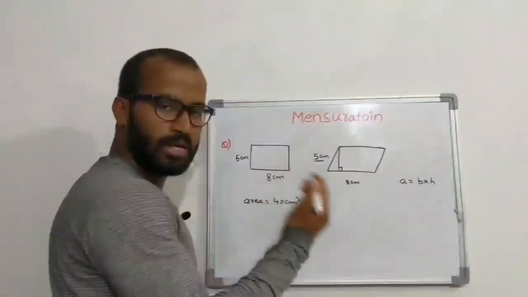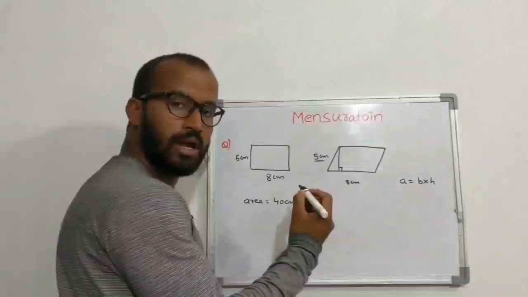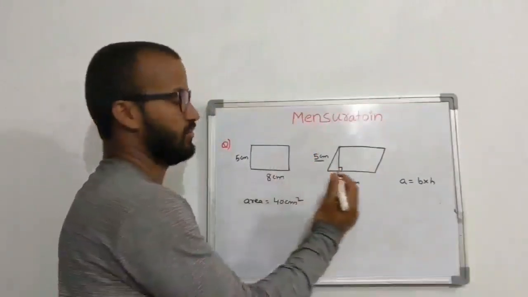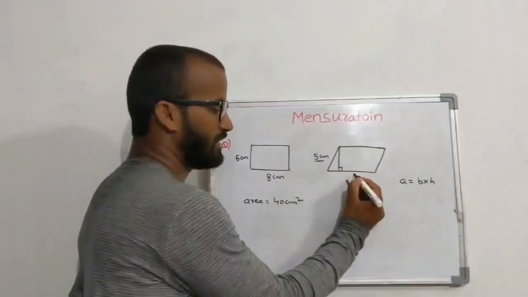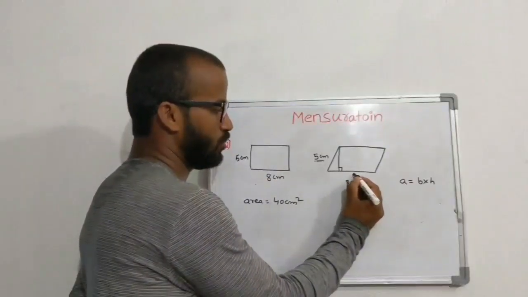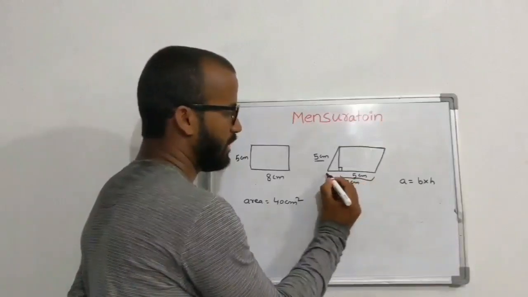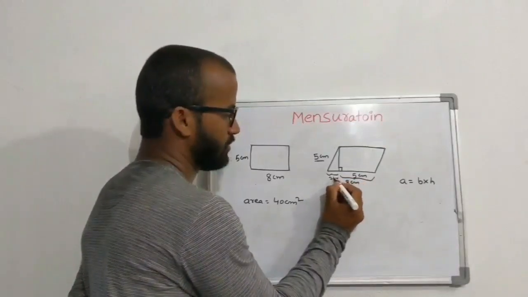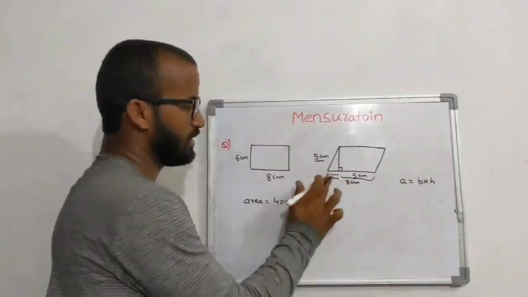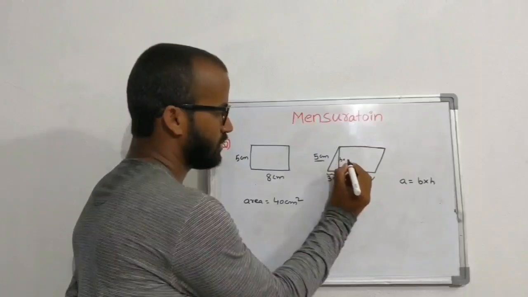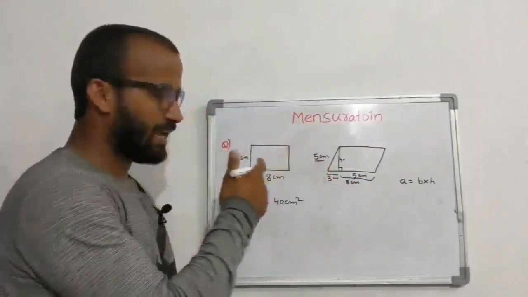For better understanding, I am going to prove how this figure has less area than this figure. Out of 8 centimeters, I am assuming this is 5 centimeters here to here, and here to here is 3 centimeters. Then what about the height? This is the right angle triangle.